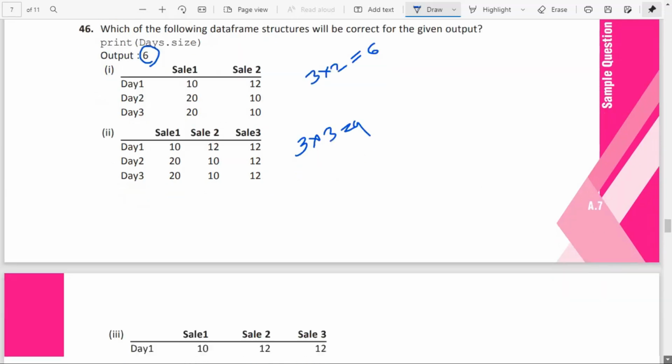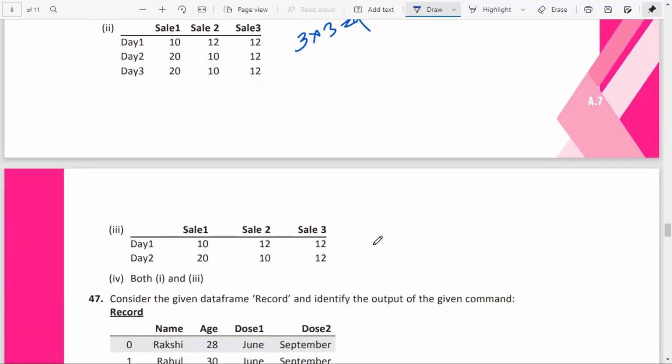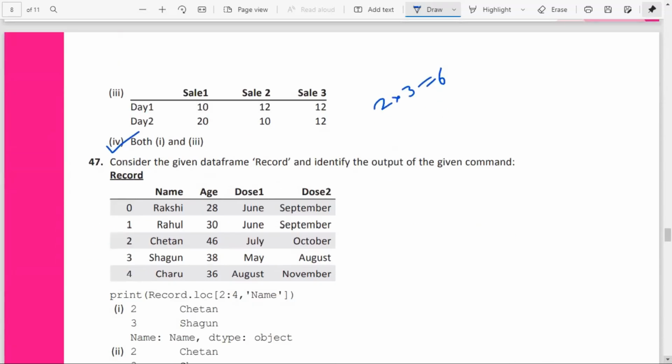So that's not there. Here it is like 2 into 3. 2 into 3 is how much? It's 6. Okay, you want to get the output as 6. So you are getting output 6 for 1 and 3. So both 1 and 3 are the answer to this question, because in your question it's only asked for the output 6.